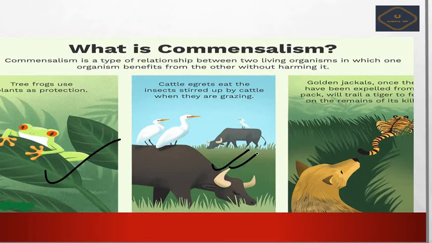Is there anything harmful for this? No, nothing harmful. So commensalism is a relation between two organisms in which one organism benefits and the other is not harmed. One gets benefit and the other does not get harmed.